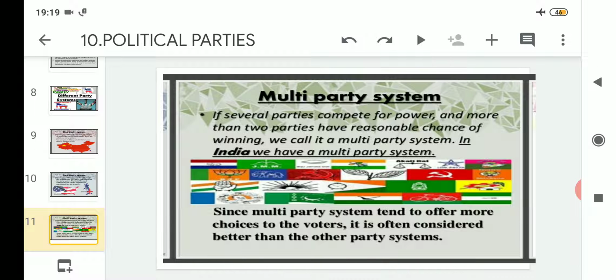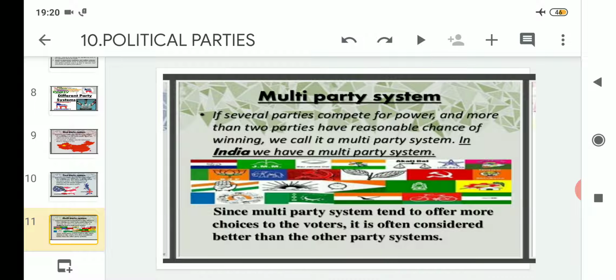And moving on to the third party system, that is the multi-party system. Multi-party, by the name itself, tells us that if there are more than two political parties in any country who are competing to win the elections in a democratic way, that system is known as the multi-party system. That means more than two political parties equally representing their own party in order to win the elections.